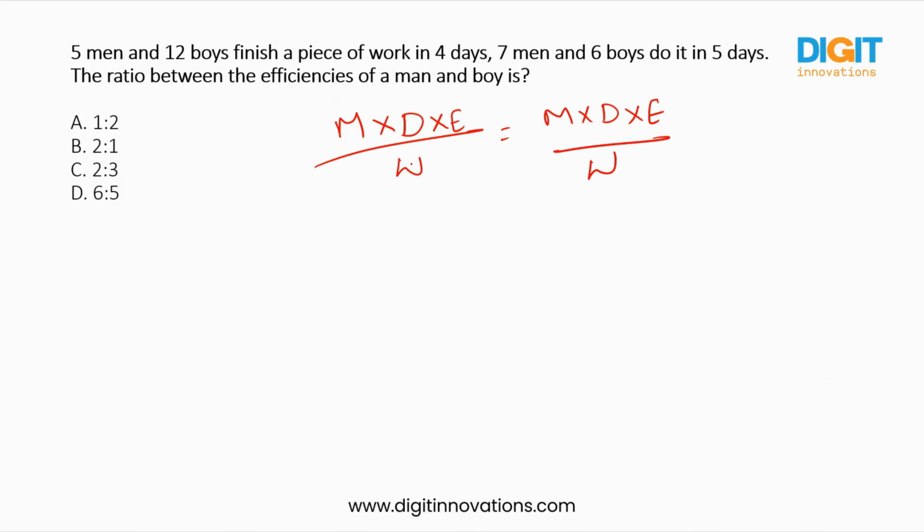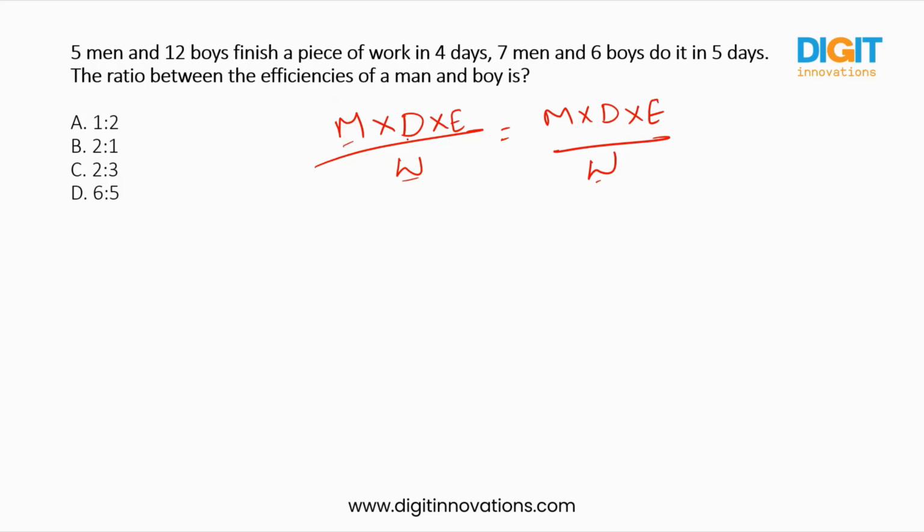If they give two different works, you write the different works here. If it is the same work, you cancel W here.